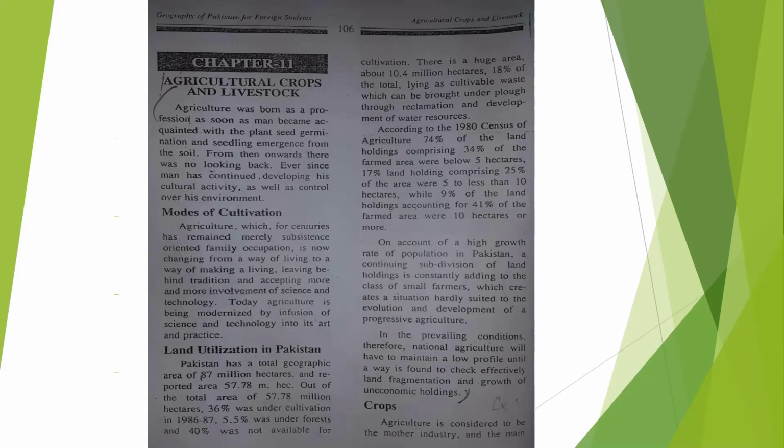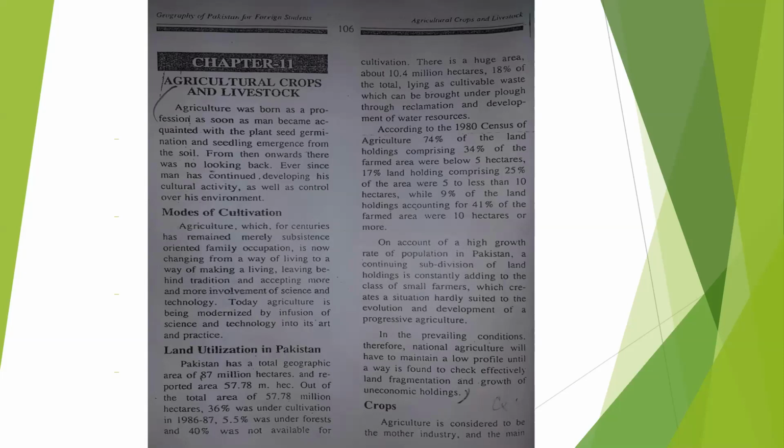Land utilization in Pakistan. Also in the previous chapter we discussed how much land we are using for cultivation. Pakistan has a total geographic area of 87 million hectares and a reported area of 57.78 million hectares. You know that Pakistan is basically an agricultural country, and most of the population depends on the agricultural sector.